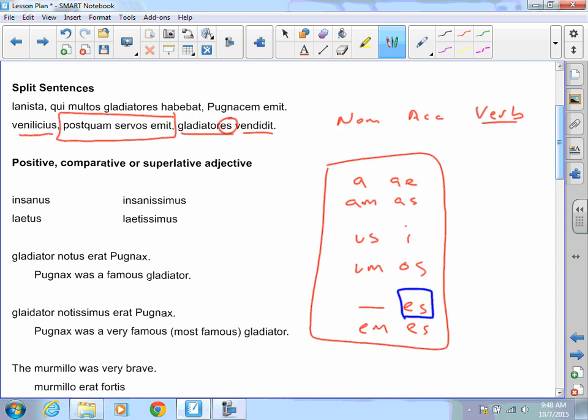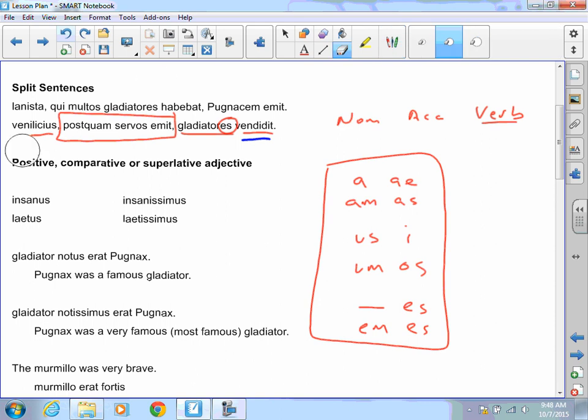And the reason that it is not is because the verb vendidit is singular. So I can't have a plural nominative with a singular verb. So I know that es is accusative for sure. The slave dealer, after he bought the slaves, sold the gladiators.